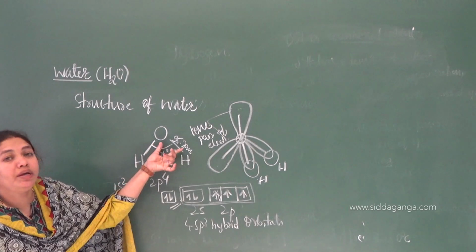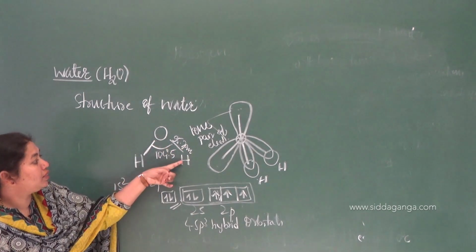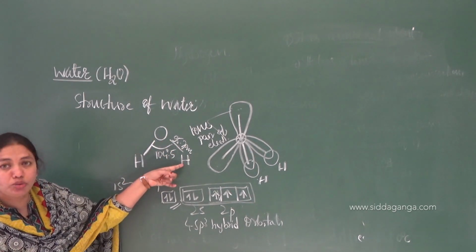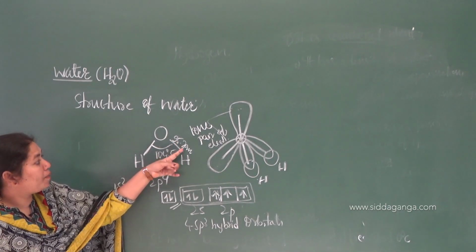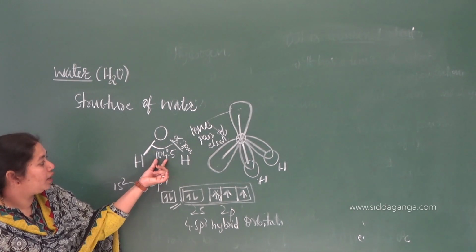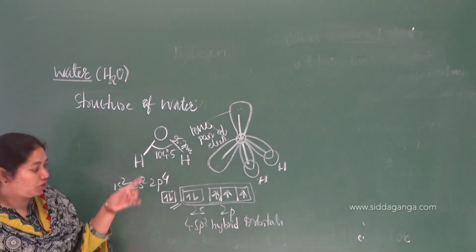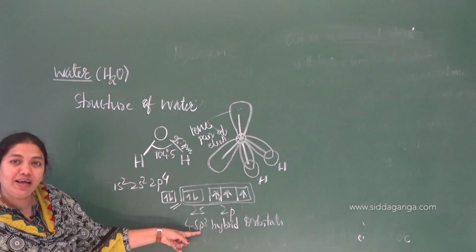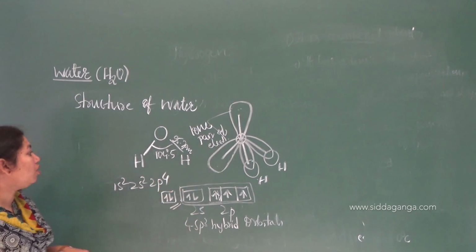95.7 picometer. What is that? That is the bond length, the distance between the oxygen and the hydrogen bond is 95.7 picometer. What about the bond angle? 104 degree 5 minutes. Actually, as it is undergoing sp3 hybridization, it should have a what?